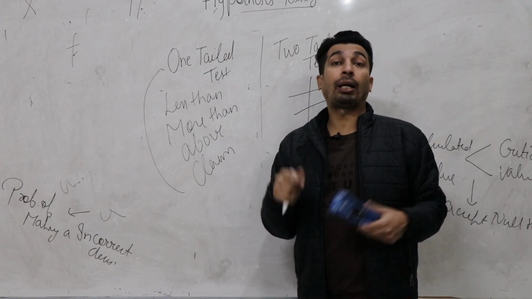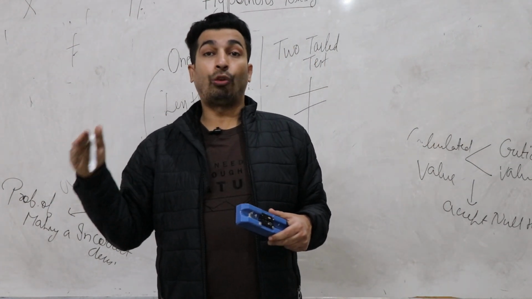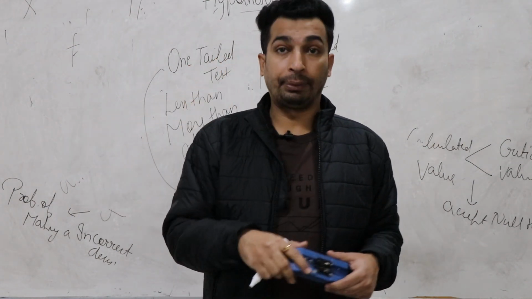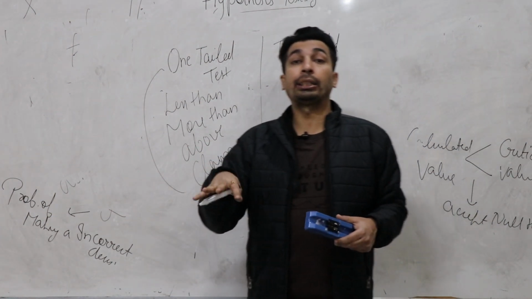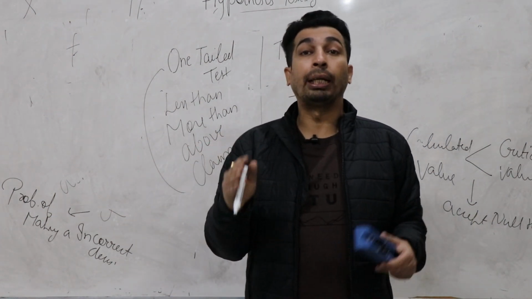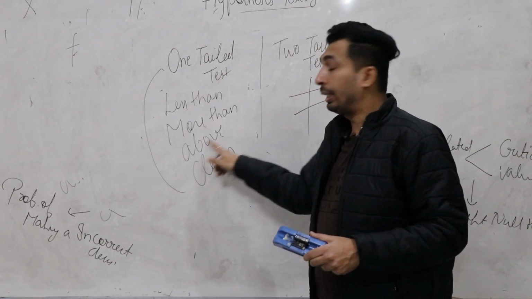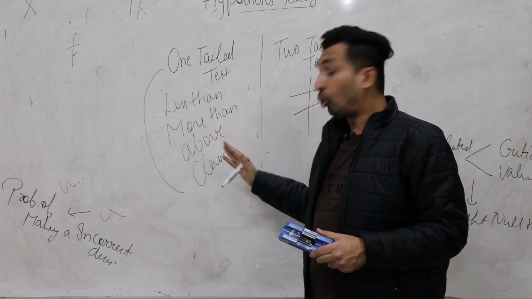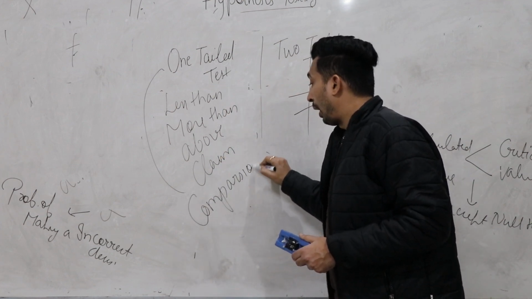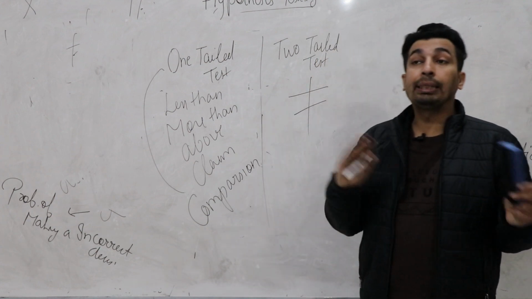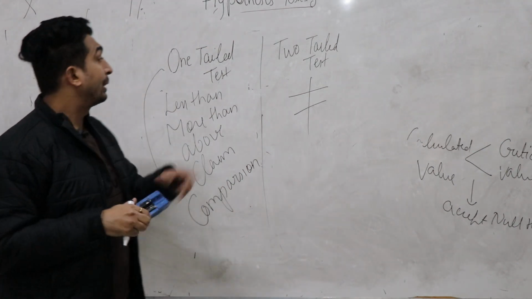A stenographer claims that she can take dictation at the rate of 120 words per minute. एक स्टेनोग्राफर ने क्लेम क्या किया कि I can take dictation at the rate of 120 words per minute. It means वो 120 words per minute लिख सकती है. एक कंपैरिजन उसने दे दिया, एक कंक्रीट इंफॉर्मेशन दे दी, तो क्लेम वर्ड हो. कंपैरिजन बिफोर आफ्टर, अगर कंपैरिजन बिफोर आफ्टर में होगा, you can easily say after performance is better than the before performance. तो case is one tail.